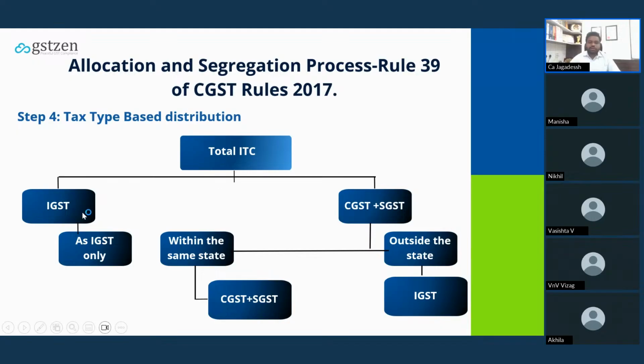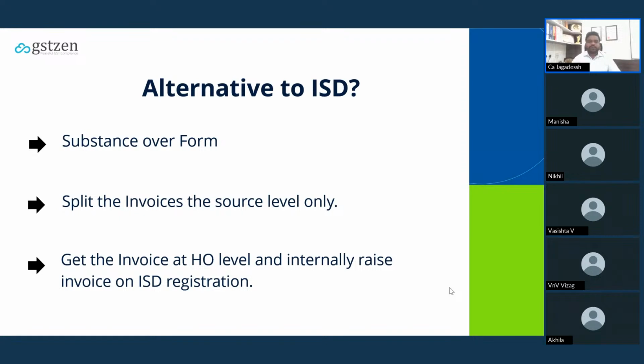This we have already discussed: IGST has to be distributed as IGST only. In case of CGST and SGST, if you want to transfer within the same state, that is Karnataka ISD to Karnataka regular, you have to distribute it as CGST and SGST only. Whereas in case of interstate, you have to distribute it as IGST. Is there an alternative to ISD? In my opinion, I suggest it is better to follow ISD in order to avoid future litigation.